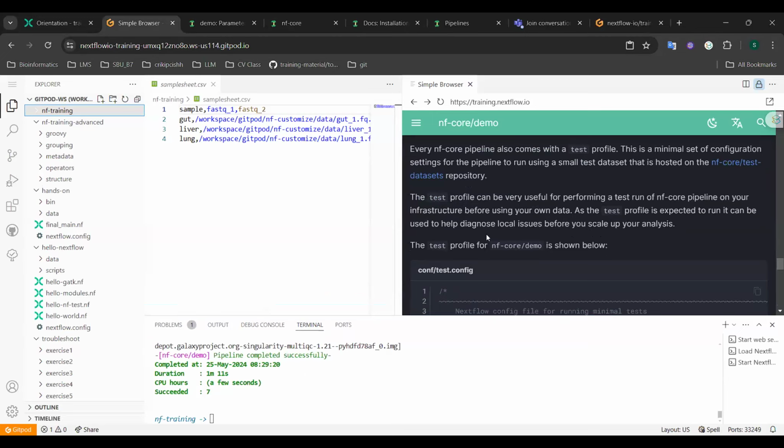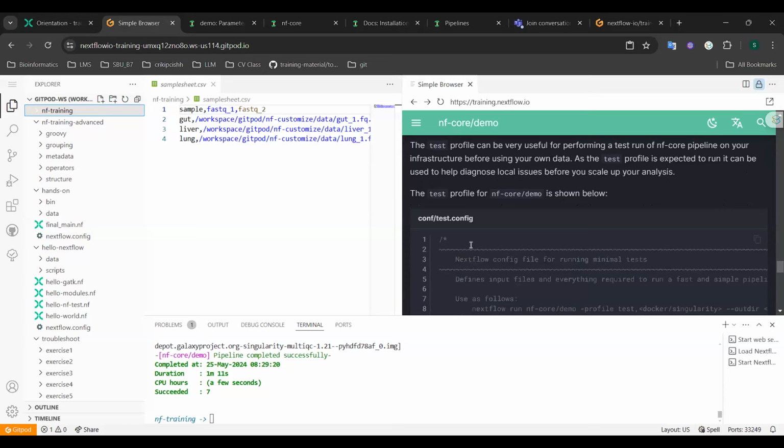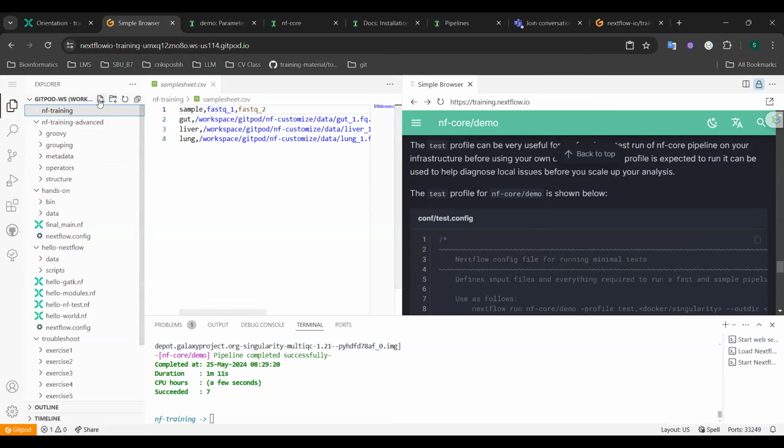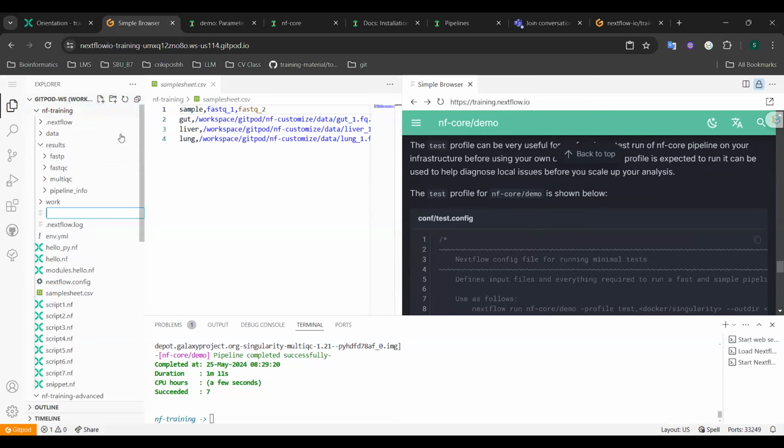So before running the NF Core demo pipeline with the test profile, you need to create the test config file. You can create this file in your Gitpod workspace by copying and pasting the provided code here. First, we create a new file and name it test.config.